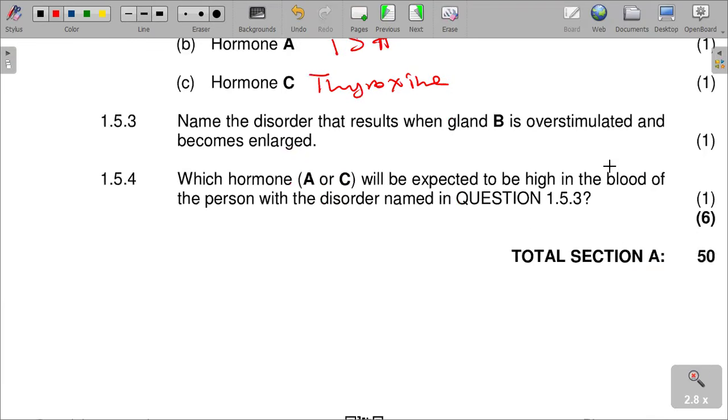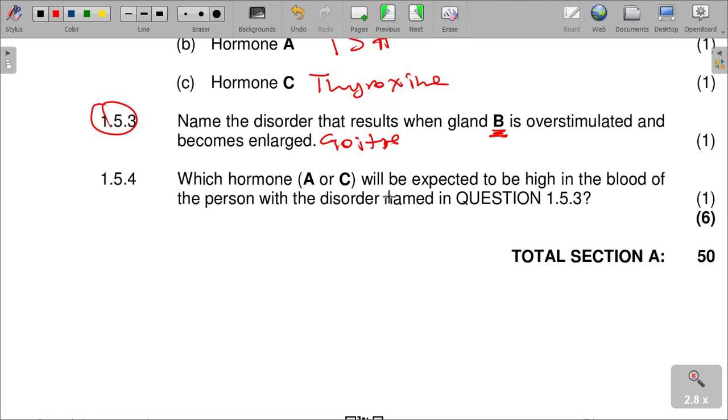And then name the disorder that results when gland B is overstimulated and becomes enlarged. When gland B is overstimulated, it results in a condition which is called goiter. Goiter is the disorder that results in the swelling of the neck.